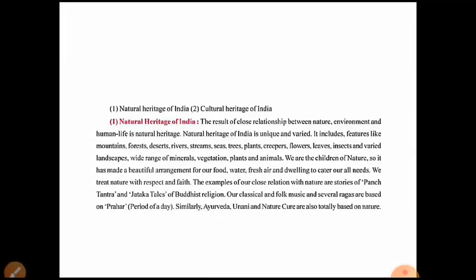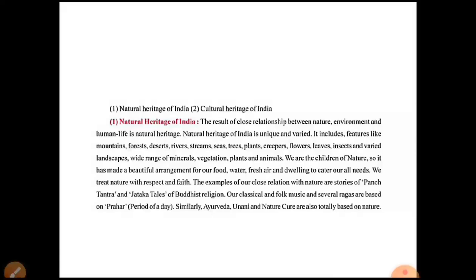Okay, once again I'll tell. So the features which are included within the natural heritage are mountains, forests, deserts, rivers, streams, seas, trees, plants, creepers, flowers, leaves, insects, varied landscapes, wide range of minerals, vegetation, plants and animals.